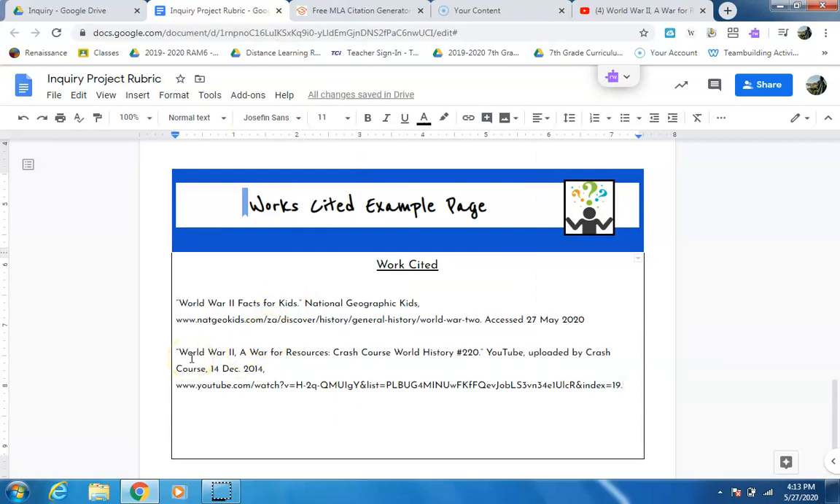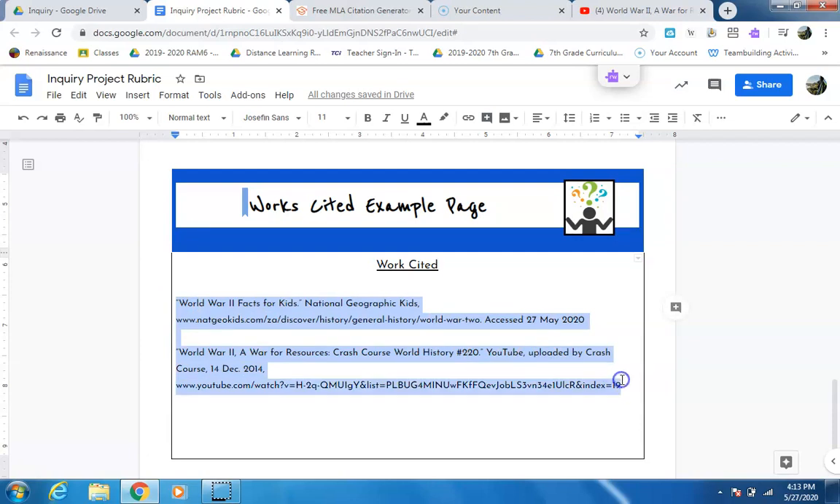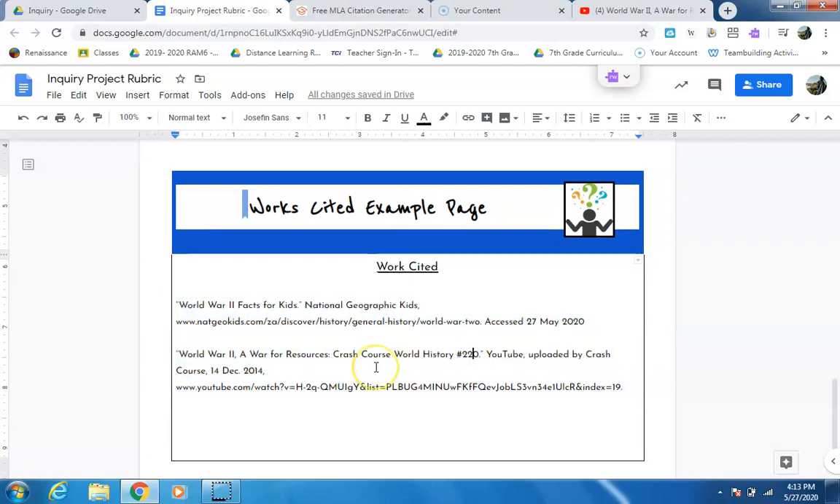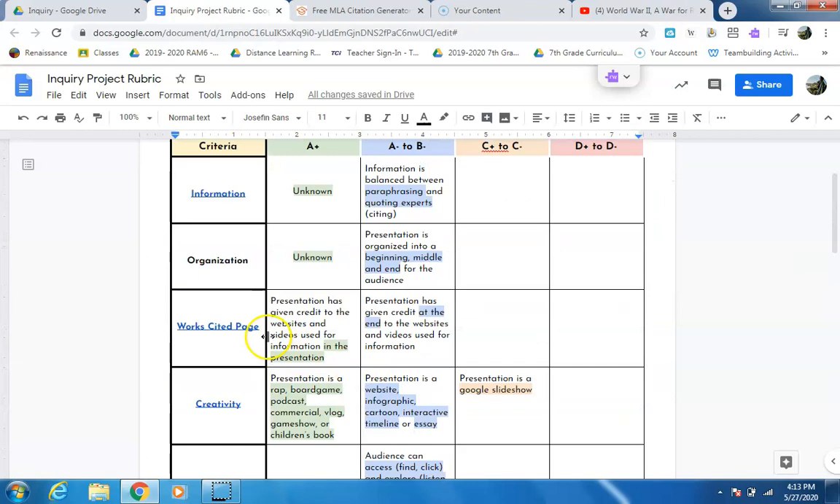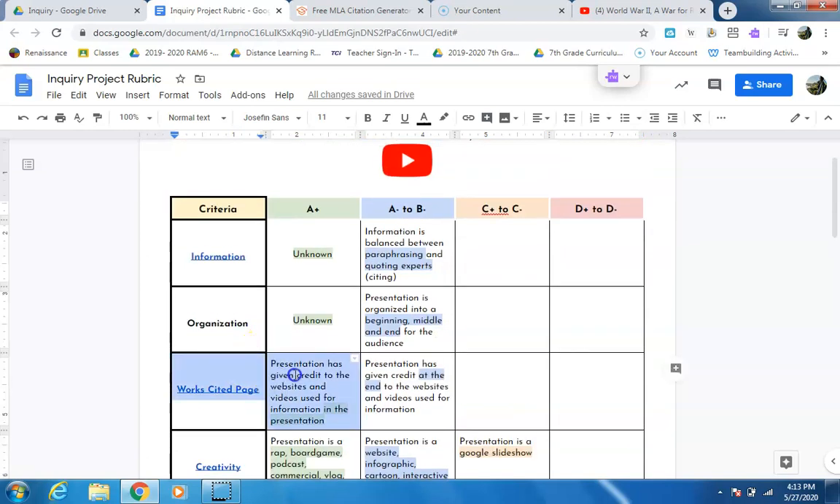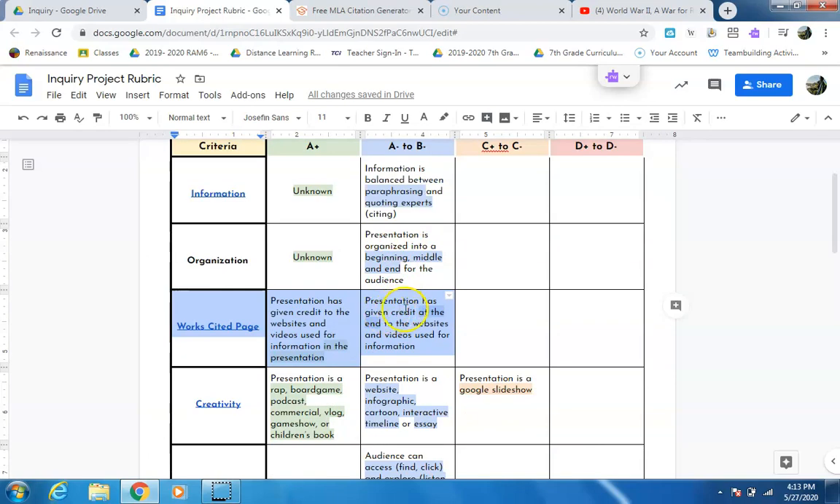You only need 2 sources cited on this one. So it looks like I just got my A by citing these 2. Because if we look at the works cited page for criteria, it says an A to a B minus. This presentation has given credit at the end of the presentation to the websites or videos used. We've done that, we're going to get an A minus.